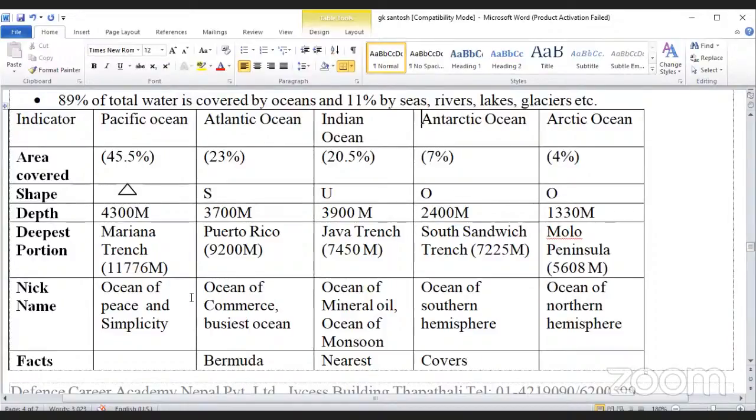Indian Ocean, 20.5%. Its shape is U-shape, and depth is 3,900 meters, and deepest portion Java Trench 7,450 meters, and its nickname was Ocean of Mineral Oil, Ocean of Monsoon, and its nearest ocean from our country.